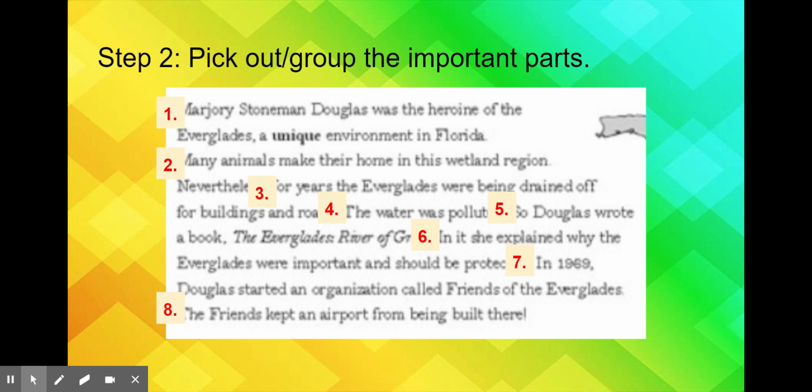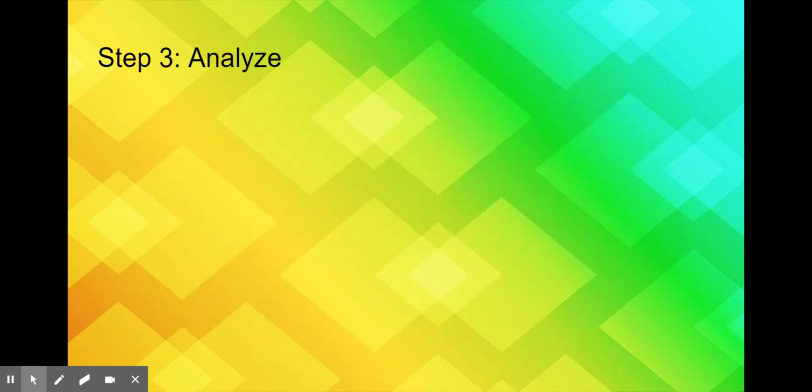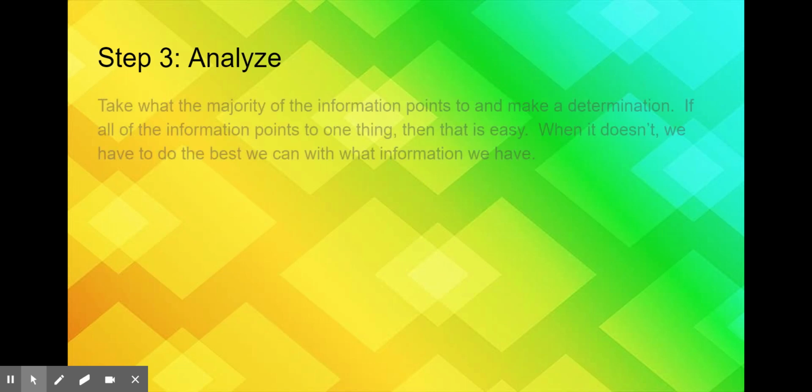Okay, if we look at it, the things in the middle, sentences 2 through 7, really have to do with very specific information about the Everglades. What's wrong with it? Why that's a problem. Okay, so let's go into step 3 to analyze what we just read.